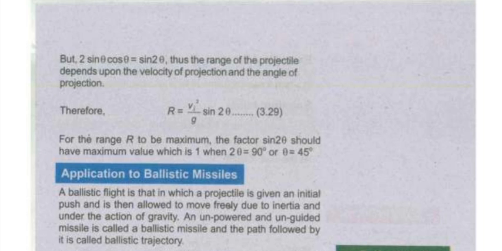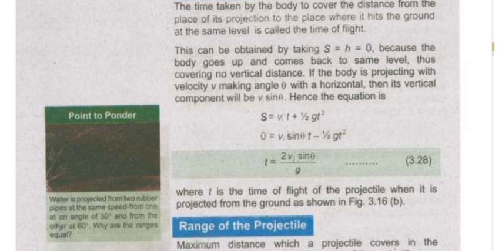So next is the time of flight. The time of flight is the time taken by the projectile to cover the distance from the place of its projection to the place where it hits the ground. As we know that projectile motion is like this one. So the time taken by the projectile from the point of projection to the point of landing is known as the time of flight.